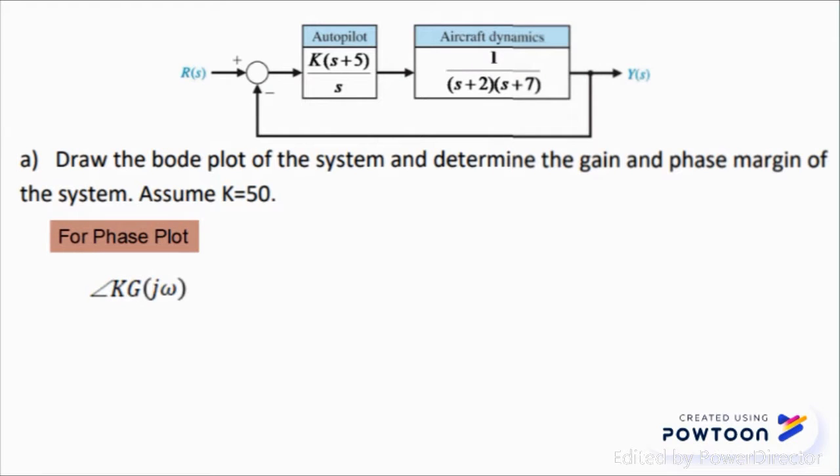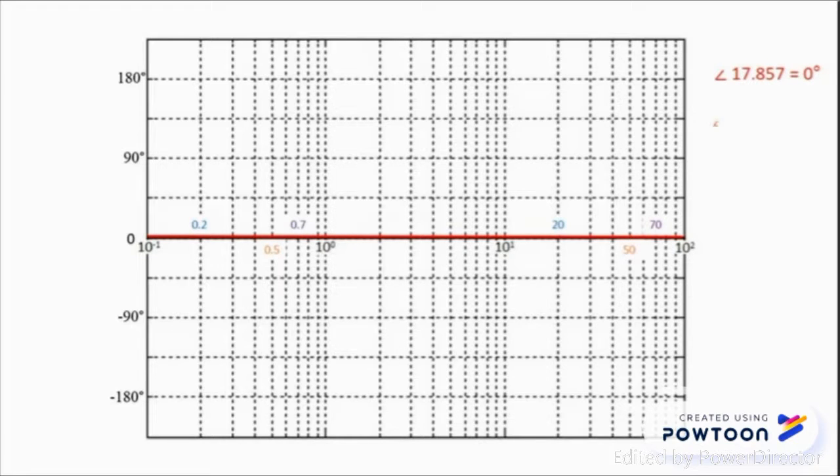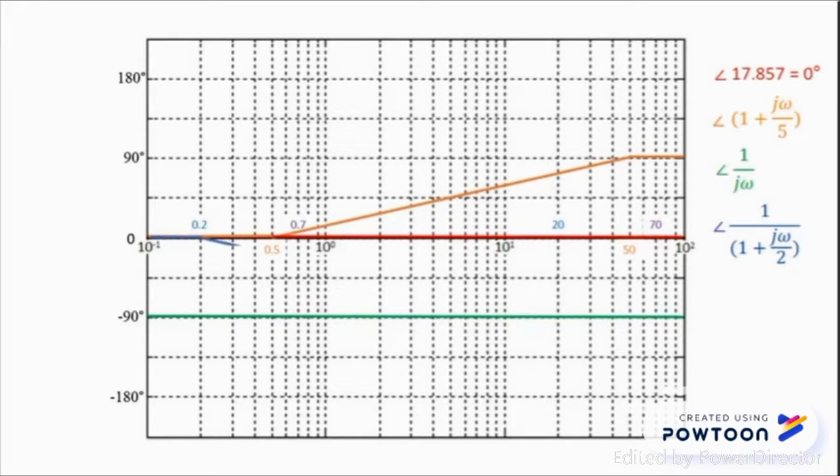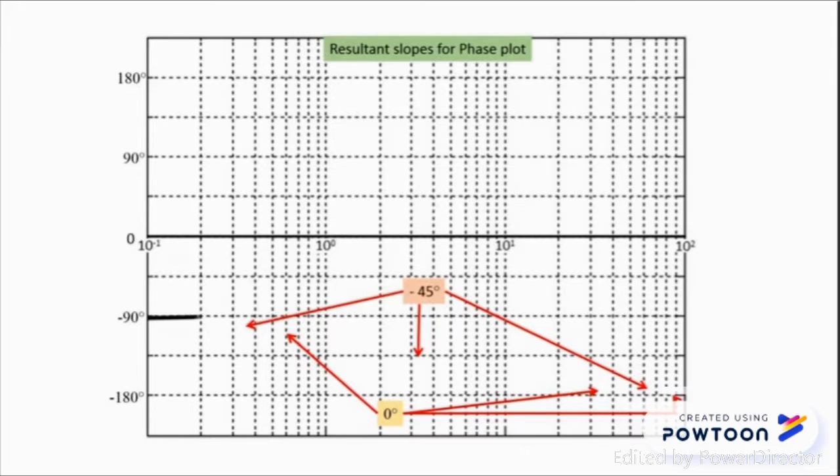As for the log phase plot, the following 5 phases are determined. Each of the parts is drawn as follows. Its resultant plot is added from each constituent part, shown by the following table. Notice that there is a constant slope of -90 degrees, due to the pole at s equals 0, 1 over jω, which has to be added. This is the resultant slope for the log phase plot.